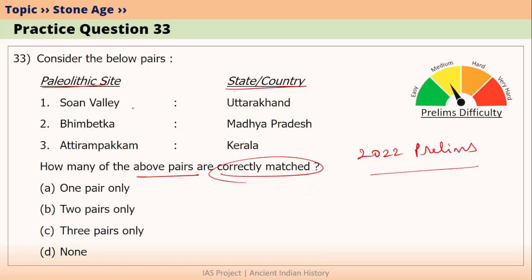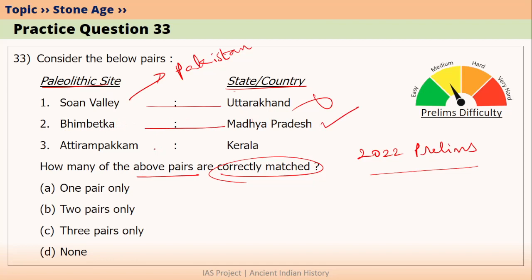The first pair is Son Valley Paleolithic site is in Uttarakhand. This is false because Son Valley is located in Pakistan, not in India. The second pair is Bhimbetka is located in Madhya Pradesh. This is correct. Bhimbetka rock shelters and caves are very famous Paleolithic site in India. They are located in Madhya Pradesh.